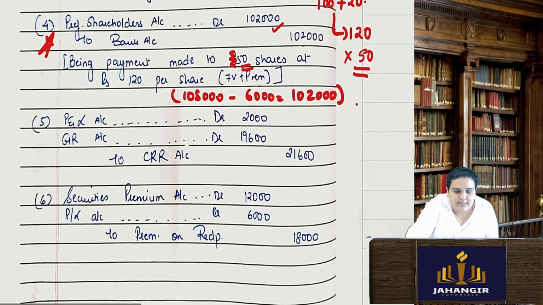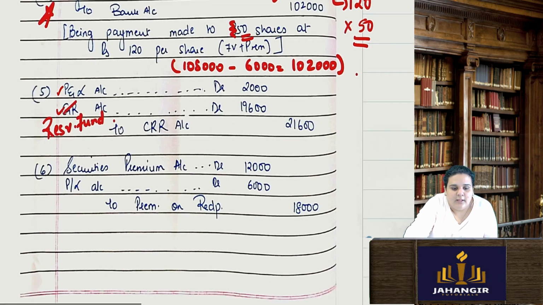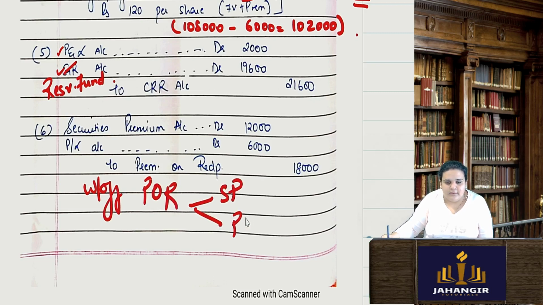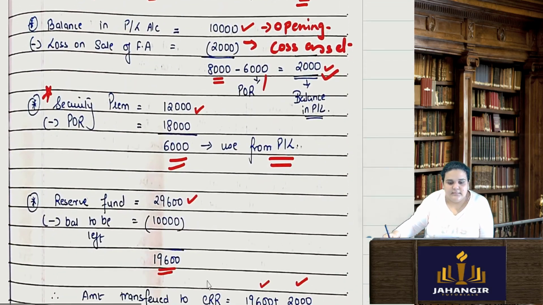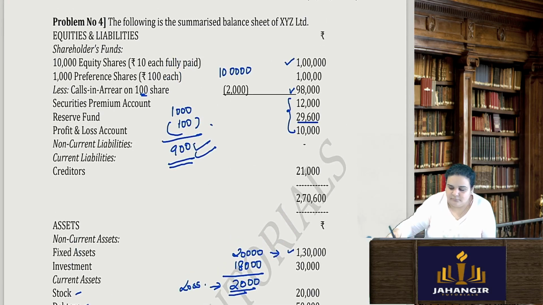Okay, then transfer to CRR, I am using P&L and general reserve, not general reserve, it is reserve fund. Reserve fund and general reserve is the same thing actually. And writing off premium on redemption with the help of securities premium and P&L, 18,000. That's it with the sum. Question number 4 is also done.